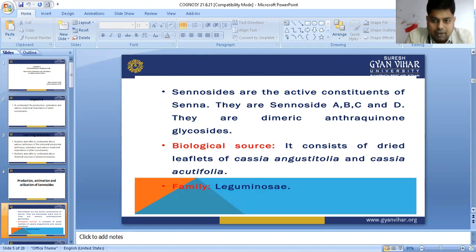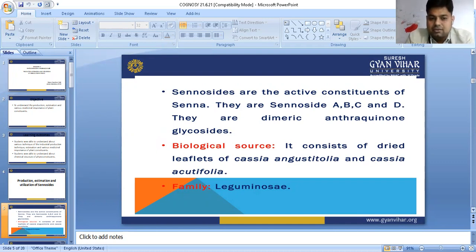First of all, we would like to understand what is glycosides. Glycosides are substances having glycone plus aglycone. Glycone is a sugar moiety, and aglycone is the pharmacologically active part of the drug substance. Glycosides have different categories, like anthraquinone glycosides.